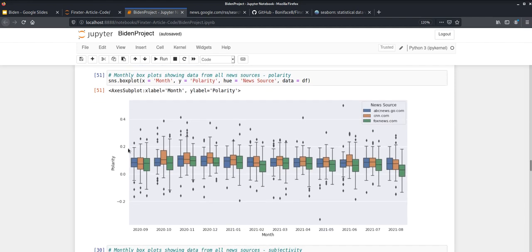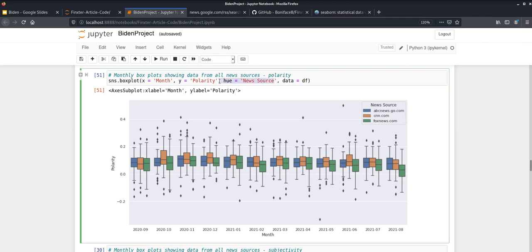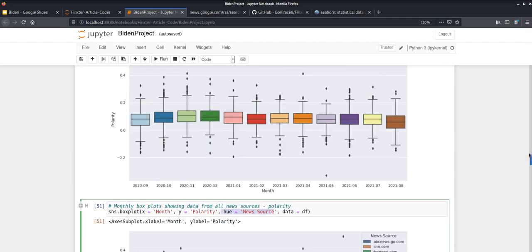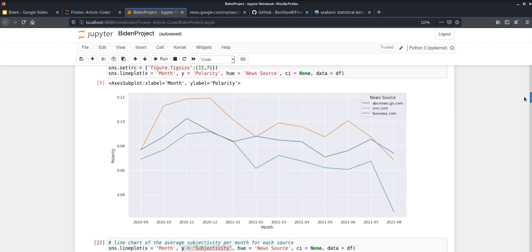You can also do monthly box plots, setting the hue to the news source, and you can do side-by-side distribution comparisons for every month. As you see here, this data is a little bit difficult to see. You can certainly break it down into some monthly intervals if you want to see the data a little bit more clearly. But it confirms what we noticed in the very first graph up above here, the polarity line chart.